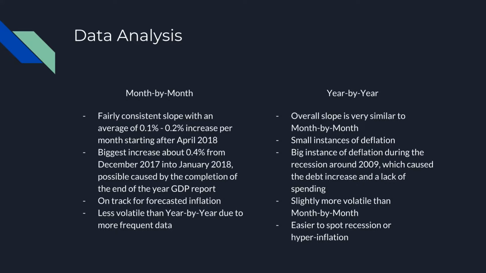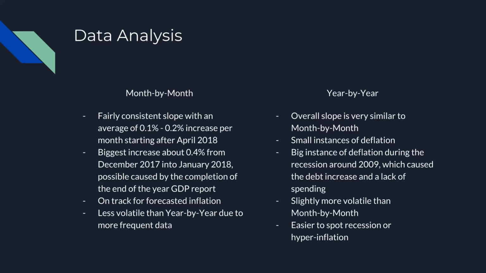This could be caused because the GDP report is created quarterly, so they had fresh data to report the January 2018 PCE. Besides that, it is on track for the forecasted inflation. The slope is still very predictable. It's less volatile than the year by year still.